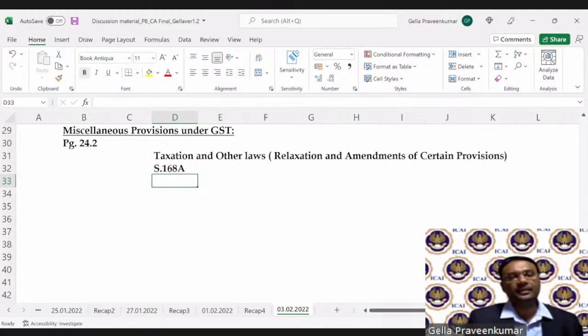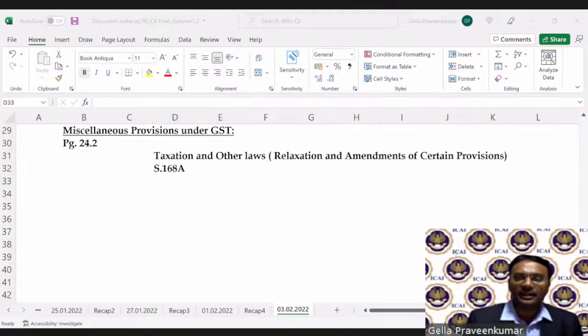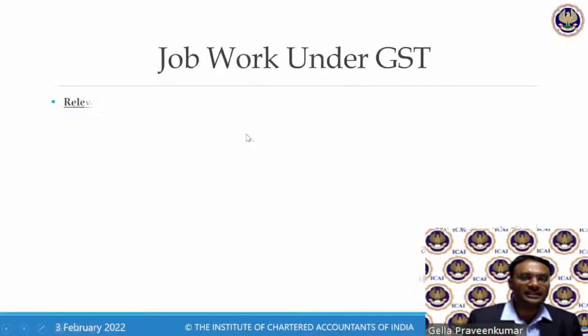Now, these are certain provisions which could be tested in your examination, for the weightage they have in terms of the importance under this law.